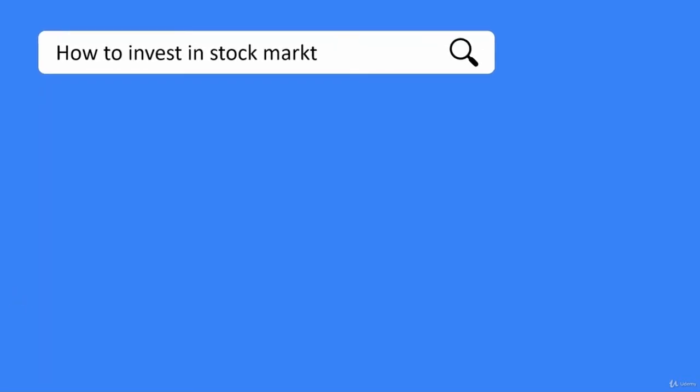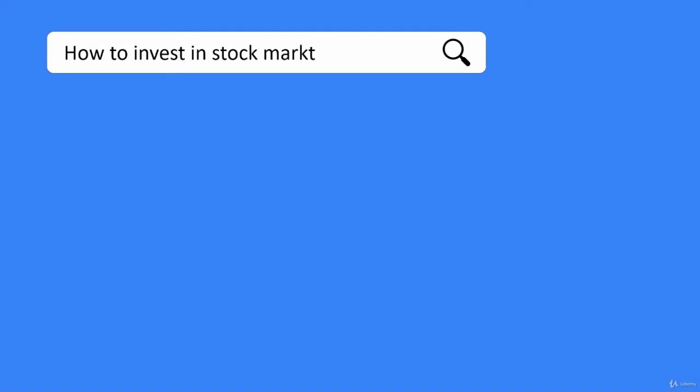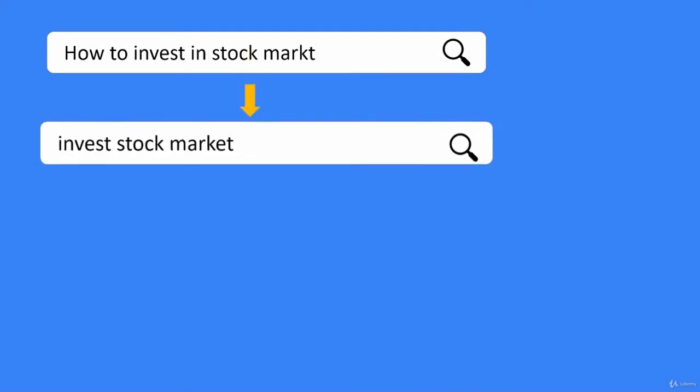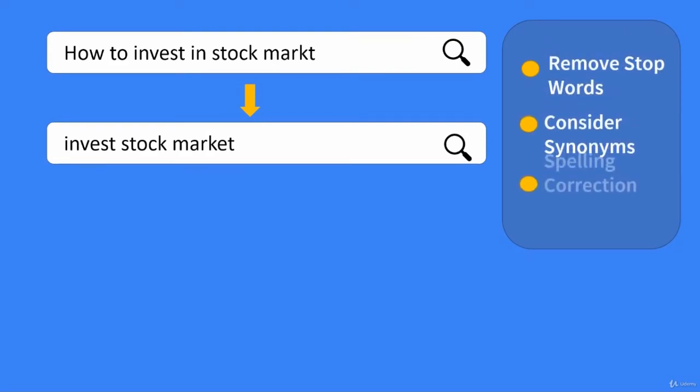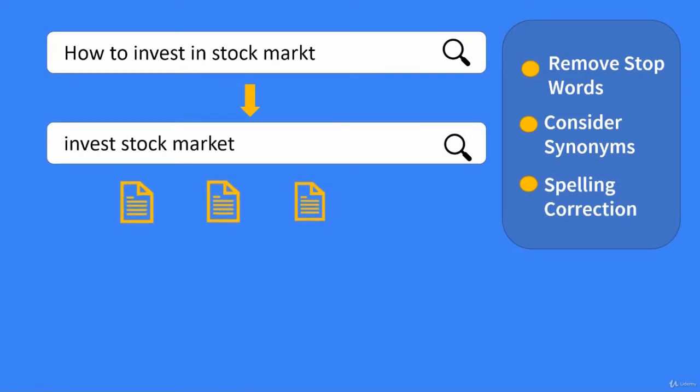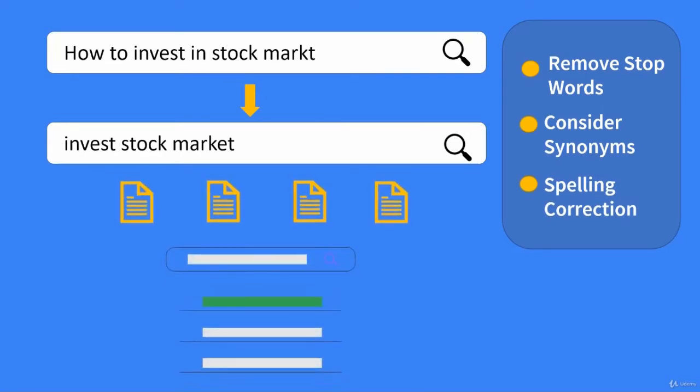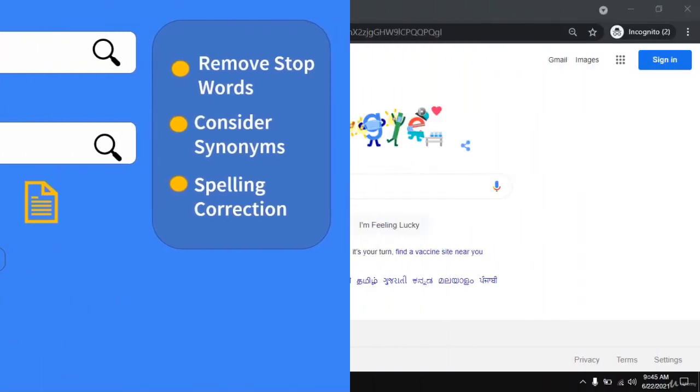This is a concluding session on what happens when you query with Google search. Your query keywords will be analyzed and transformed internally to something like this. This analysis process involved removing stop words, considering the synonyms, and correcting the spelling mistakes in case any. Here, each word is considered as a separate keyword and searched for, and finally, the search results are rendered.